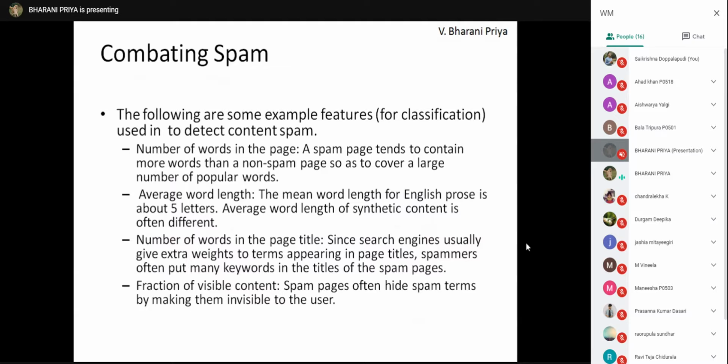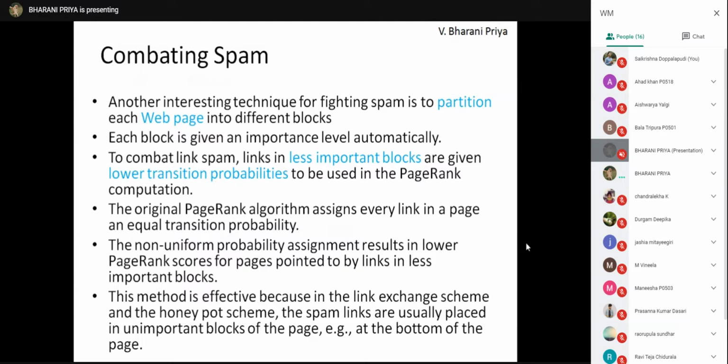So when you consider this as a classification problem, what is required to be identified? Features.